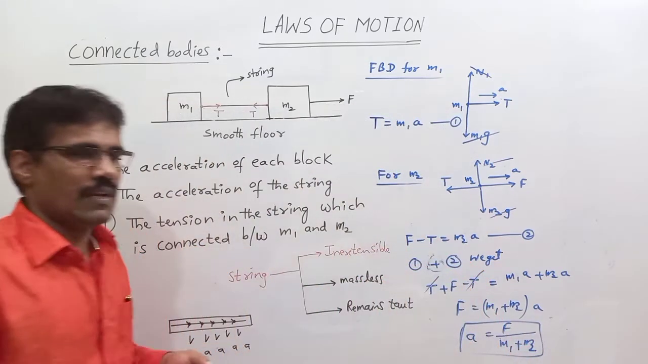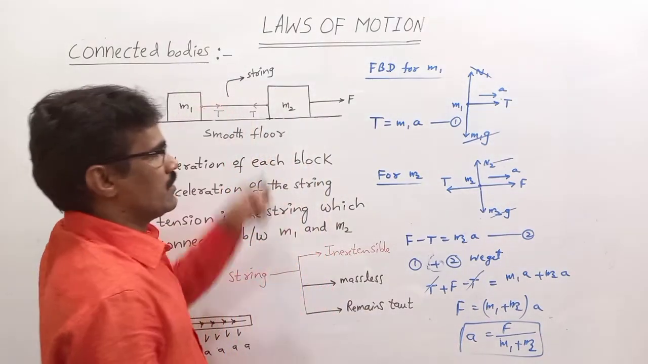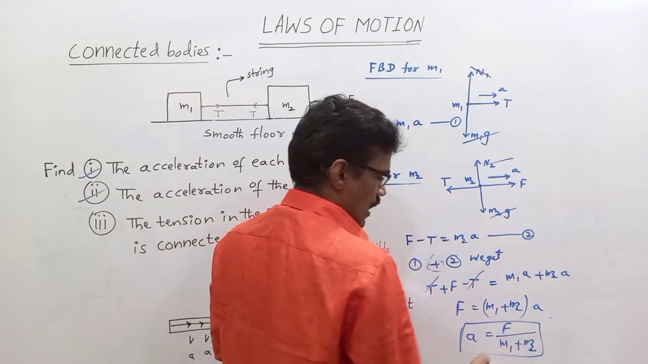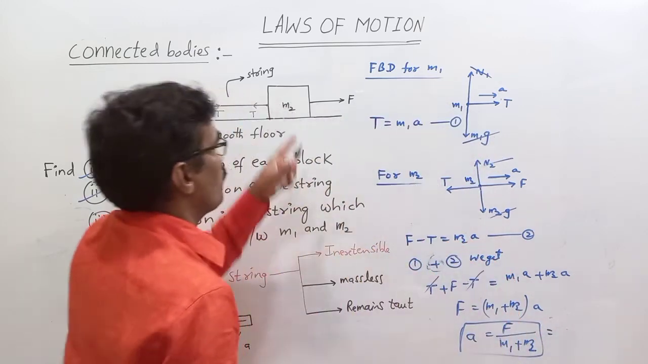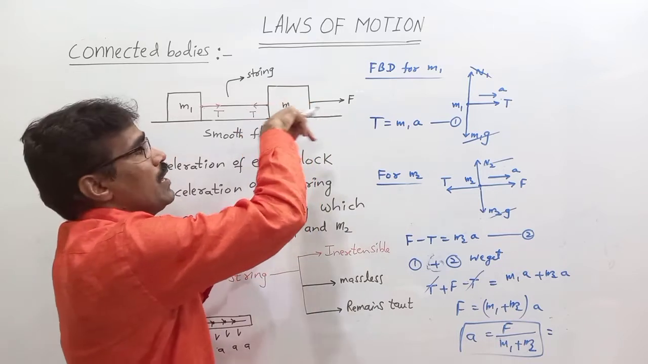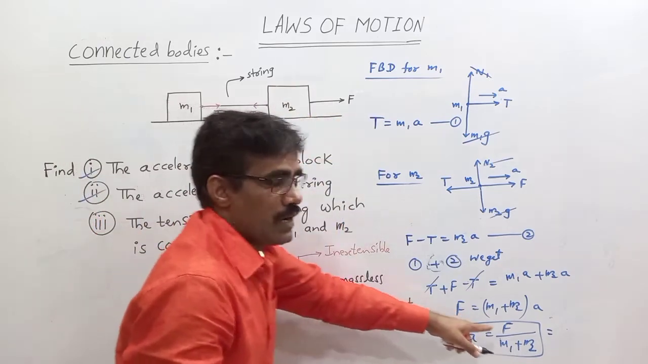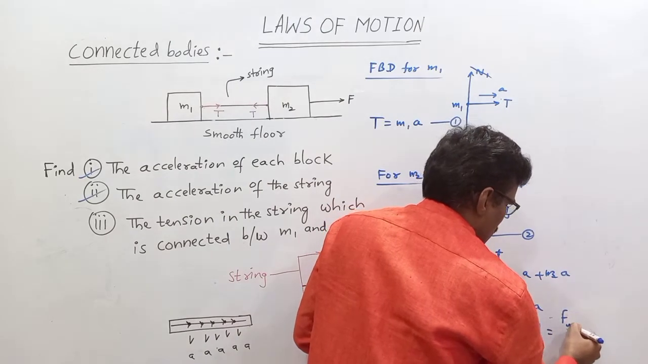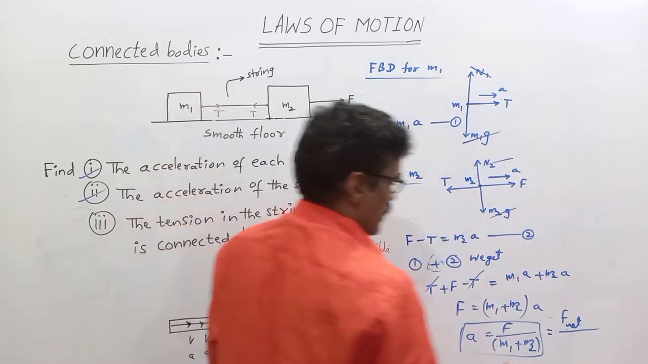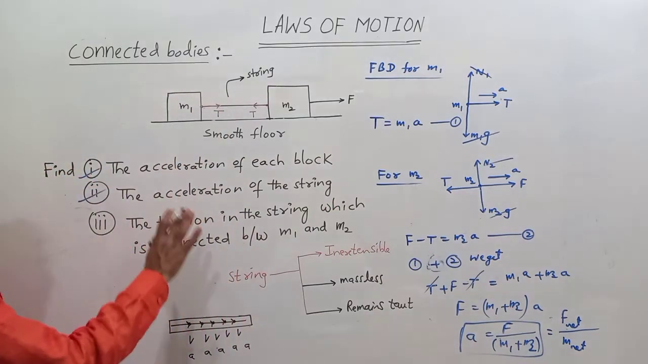This is the acceleration of each block, as well as the string acceleration, which equals F by M1 plus M2. Here F is the applied force. The applied force acts this side. Is any force opposite? No force is opposite. That's why the net force in this direction is the applied force only. That's why F net divided by M1 plus M2, the net mass, is the acceleration of the block. This is the acceleration of each block as well as the string.